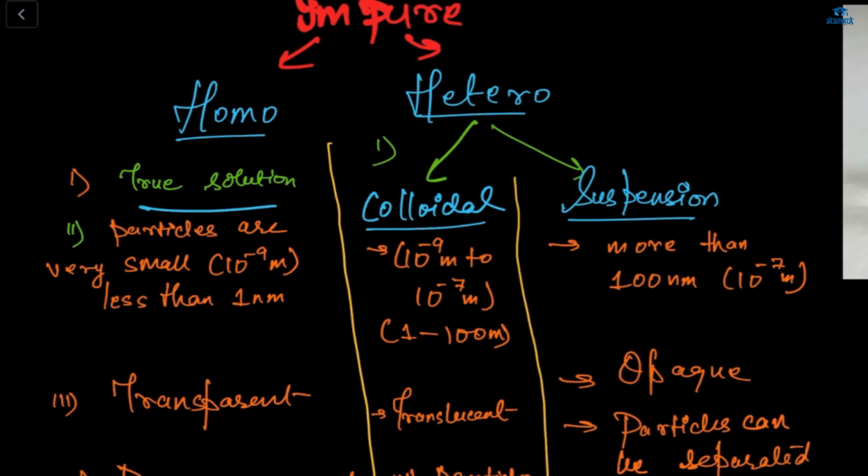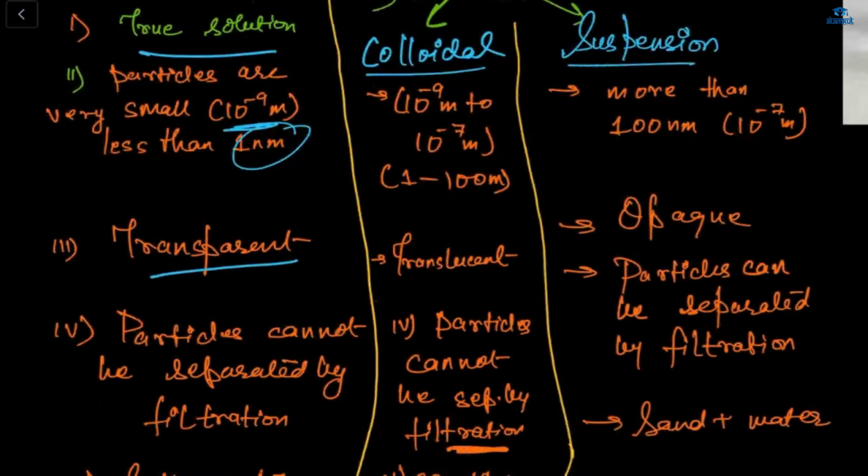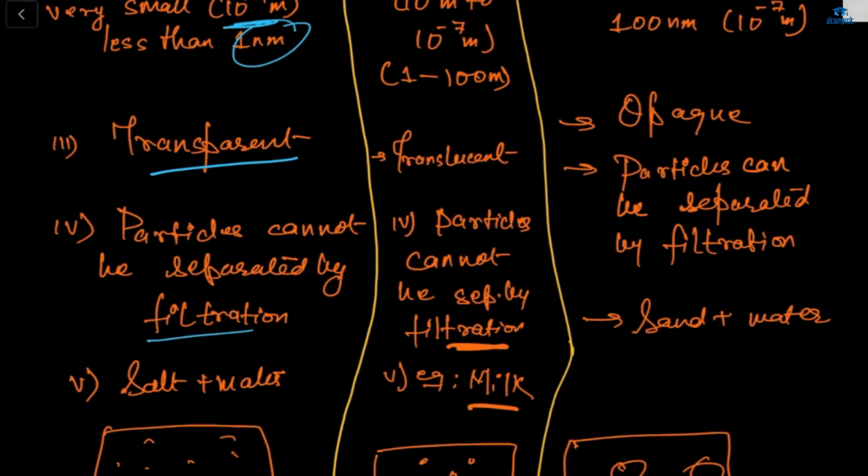These are basically the differences between homo and hetero. Homo is a true solution. Particles are very small in homo, which is 10 to the power minus 9 meter, less than 1 nanometer. Homo is transparent, because if we mix salt and water, we get a transparent kind of solution. Particles cannot be separated by filtration.